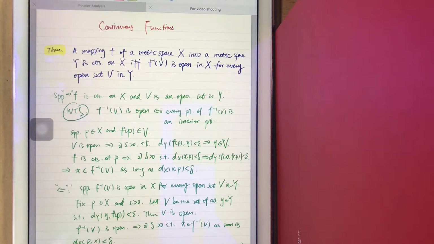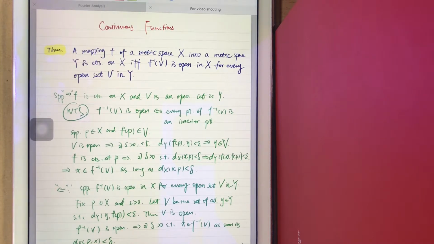Because you are simply saying that the point is interior. You are simply proving that the point is an interior point. It is contained by a smaller ball. You can find such an epsilon such that you choose a ball centered at x with a radius of epsilon, and that ball is totally contained in V, in the inverse of FV. Okay, so conversely, we prove it in another way.